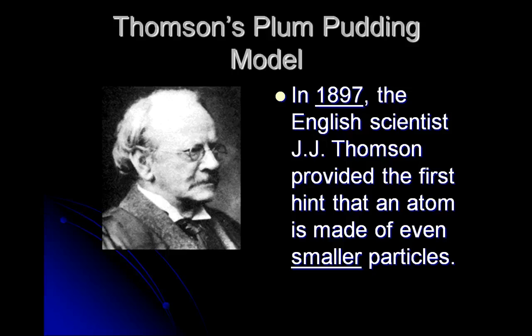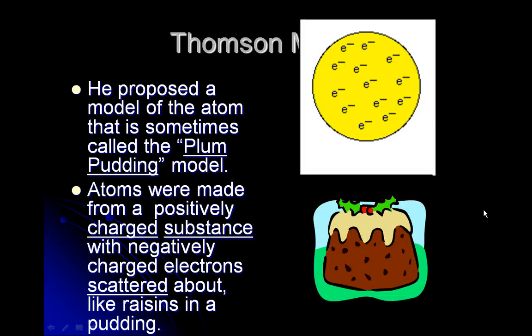The next scientist we need to talk about is J.J. Thomson. He did something called the plum pudding model. Strange name. Think about chocolate chip cookie dough. That might be an easier way to remember. He said that he thought the atom was made out of even smaller particles. And that's why it was called the plum pudding. This is what plum pudding looks like. He started coming up with ways that he figured out that the atoms were positively charged, and that when it came near some negative charges, those negative charges went flying everywhere.